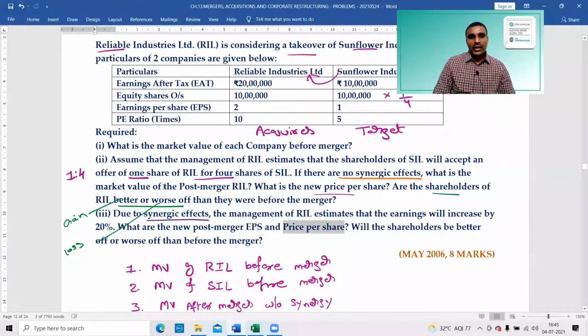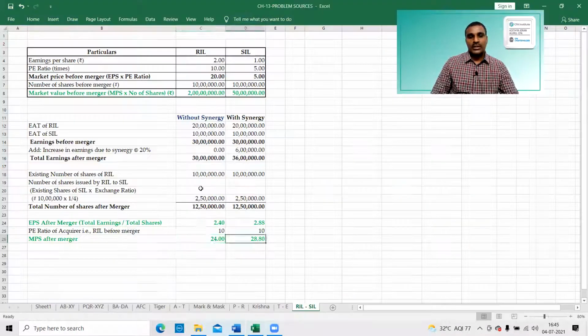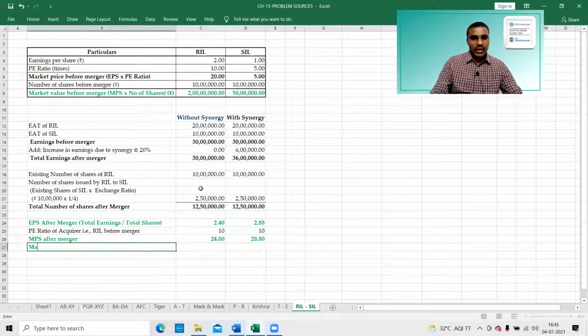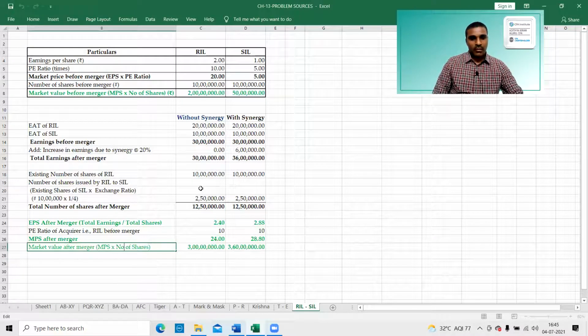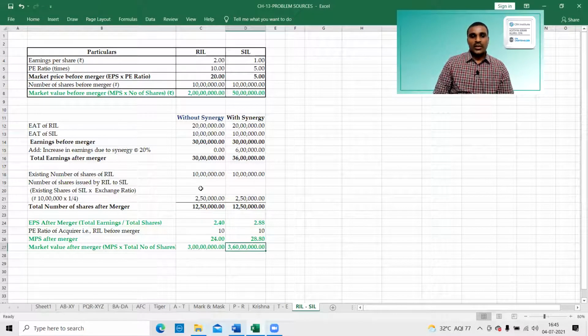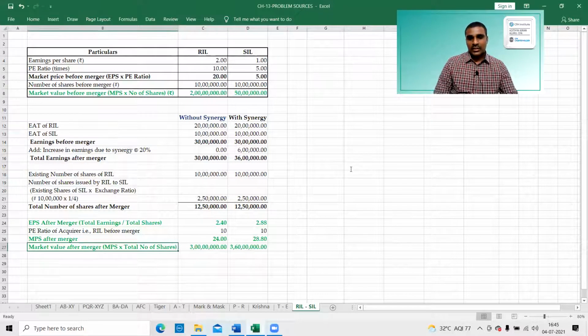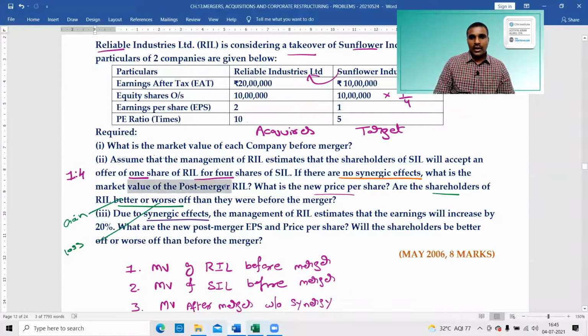And now we have to calculate the market value of the post merger. What is the market value? Market price per share into total number of shares. That gives 3 crores and 3 crores 60 lakh. This is also one of the answers, the market value post merger.